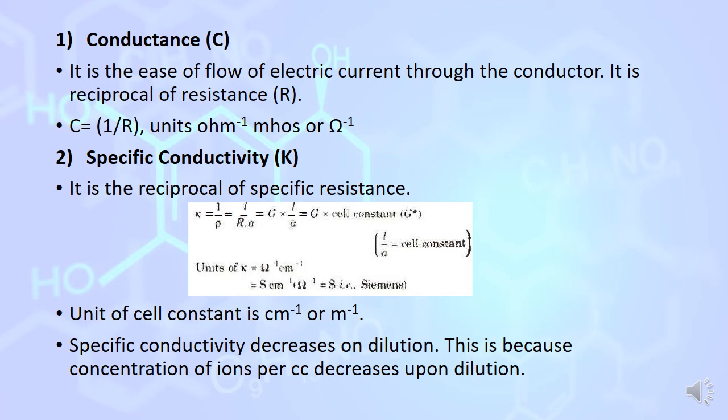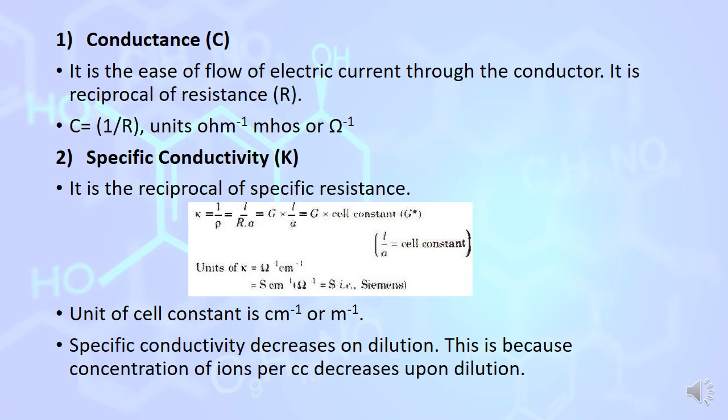What is conductance? It measures how much current flows in a conductor and it is denoted by C. It is the reciprocal of resistance. C is equal to 1 by R. The unit of R is ohm, so the unit of conductance is ohm inverse, or mho.